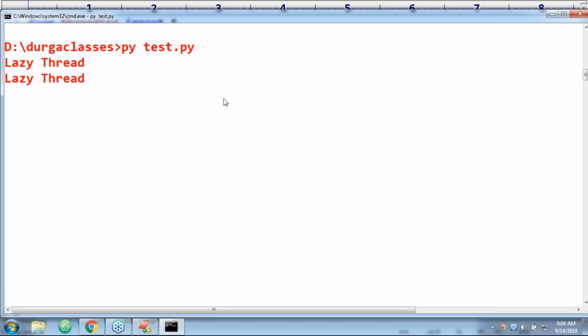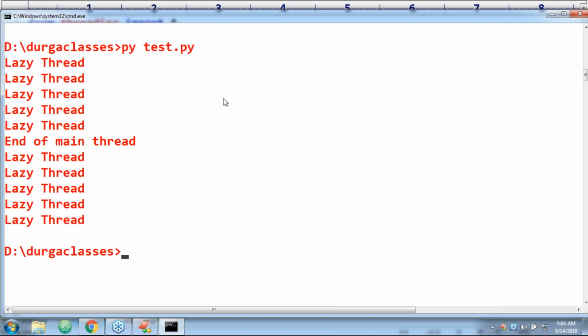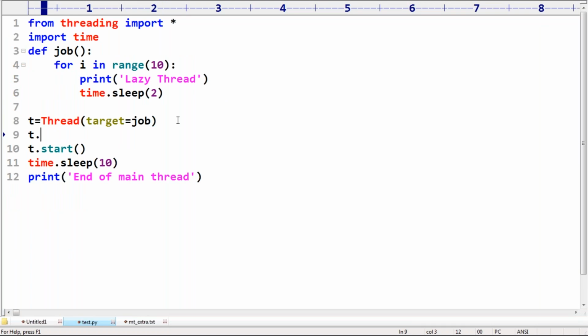Lazy thread, main thread is sleeping for 10 seconds, right? Main thread is there alive, but sleeping for 10 seconds. Now main thread has already ended, but the child thread is going to continue its execution because the child thread is a non-Daemon thread, right? Okay. Now here I am taking t.setDaemon(true).